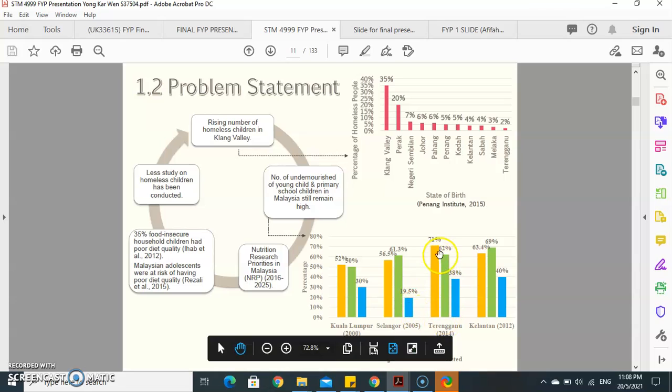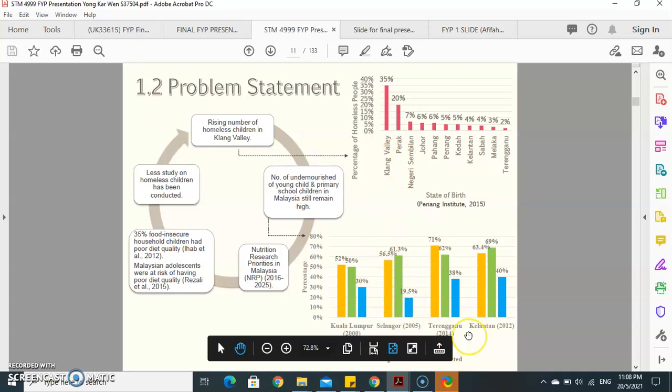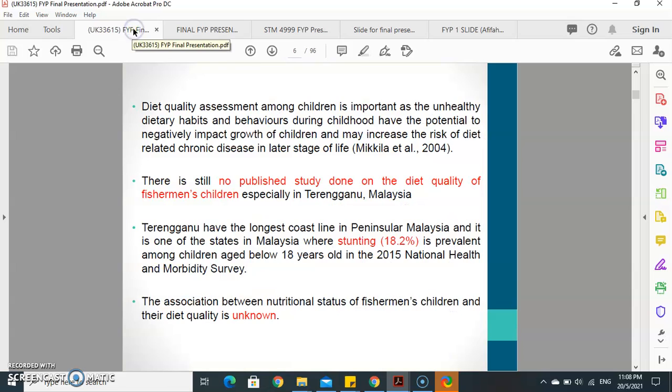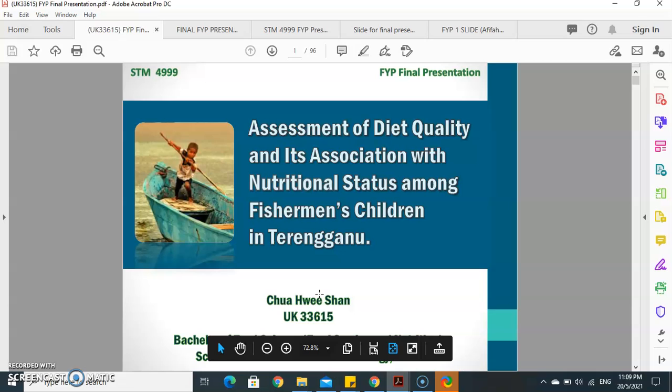She has compared between all the states, and Klang Valley showed that the homeless children are among the highest. And so she gives some justification and objective here. This is another example, assessment of diet quality and its association with nutrition status among fishermen's children.